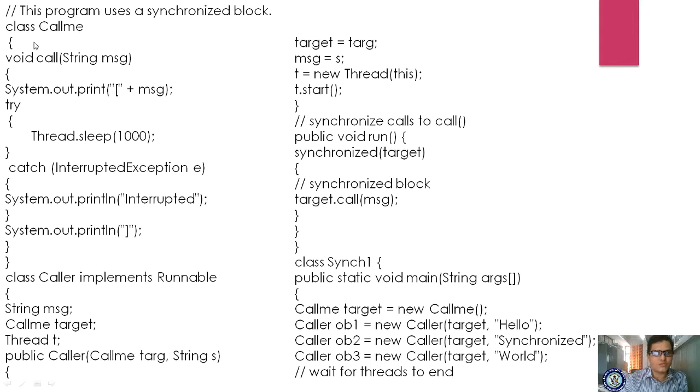So you are calling the call method, and in the message you have supplied this hello. First it will enter the hello and it will be finished. Okay, got it?